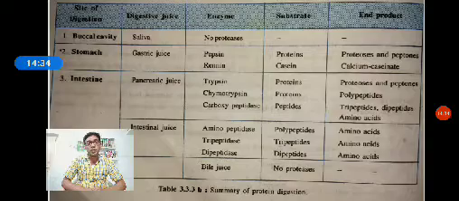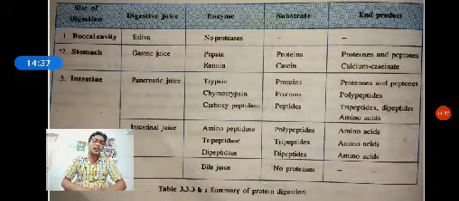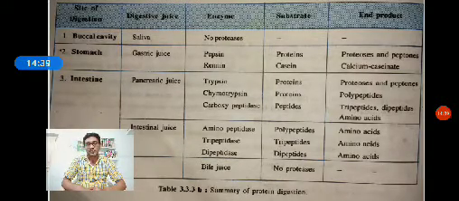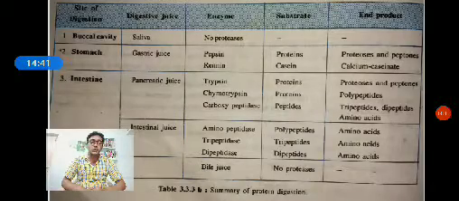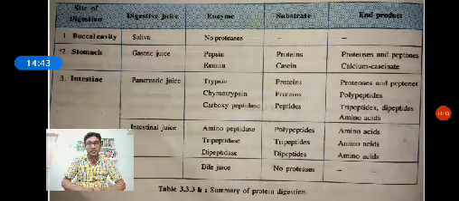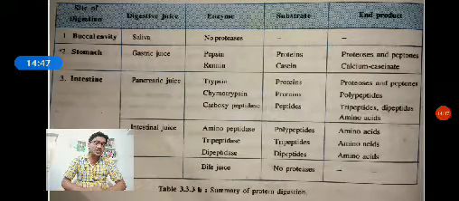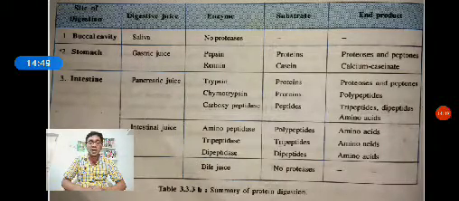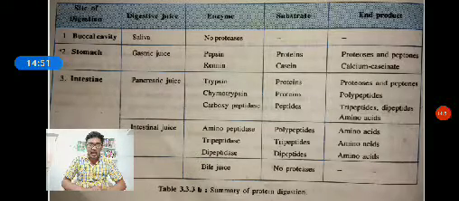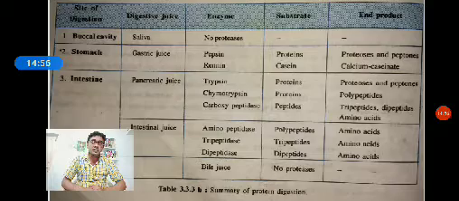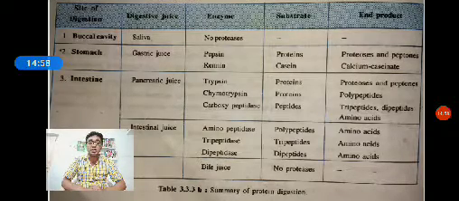Pepsin is present in an inactive form called pepsinogen. The HCl is responsible for converting pepsinogen into pepsin. The stomach also secretes HCl, hydrochloric acid, which helps the conversion of pepsinogen into pepsin.